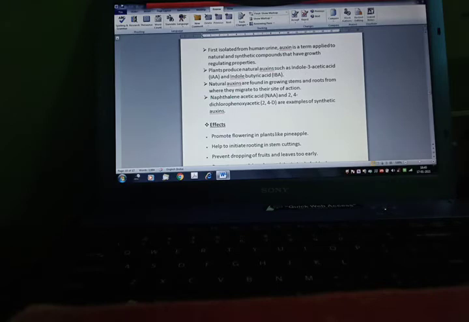Auxin was first isolated from human urine, and auxin is a term applied to natural and synthetic compounds that have growth regulating properties. Plants produce natural auxins such as indole-3-acetic acid and indole butyric acid. Natural auxins are found in growing stems and roots from where they migrate to their site of action.